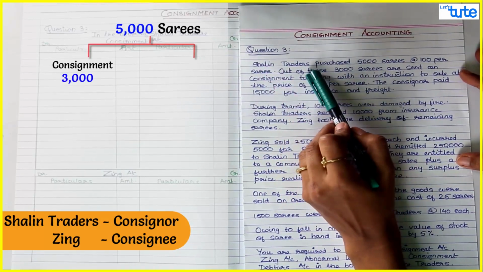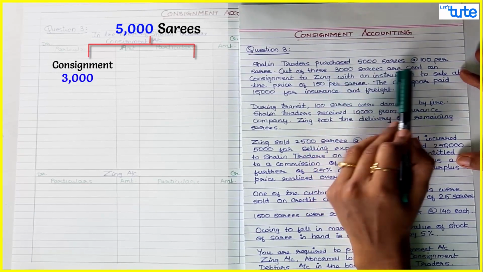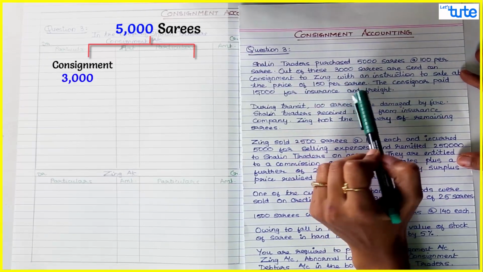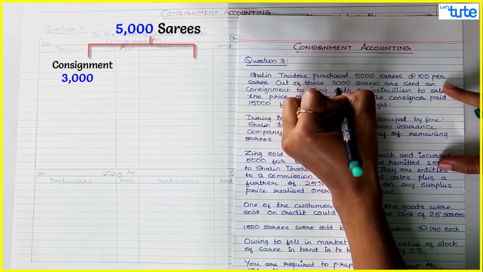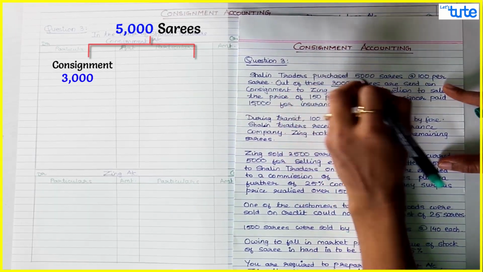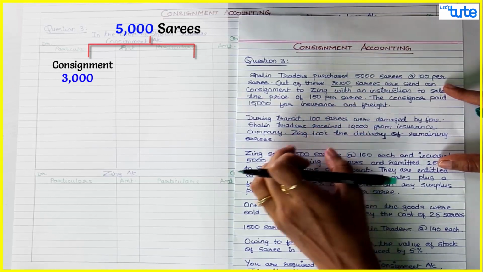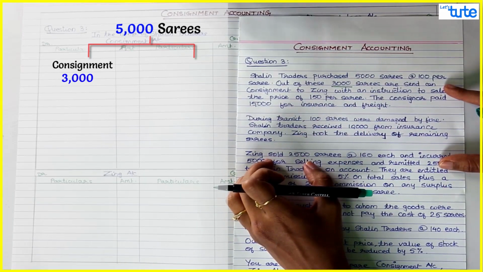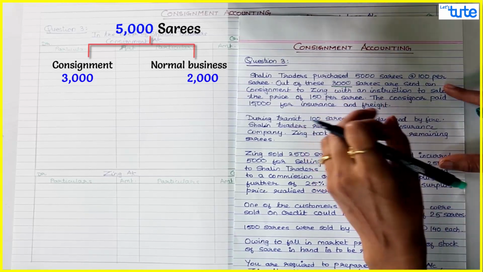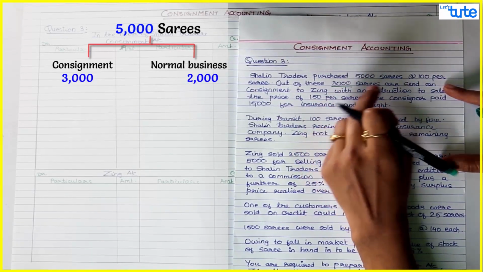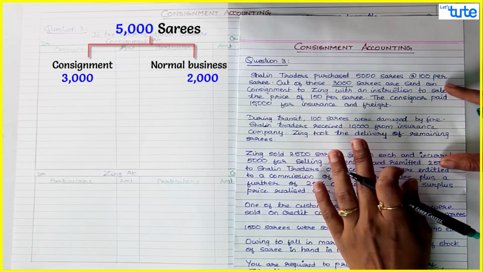Now Shalin Traders has purchased 5,000 sarees, but out of which only 3,000 sarees are sent on consignment. So in this consignment accounting, we are going to deal with only these 3,000 sarees, not 5,000 sarees. So you do remember that, because on consignment only 3,000 sarees are sent. The remaining 2,000 sarees would have been sold in his normal business, so we will not account for those 2,000 sarees because we are doing only consignment accounting.